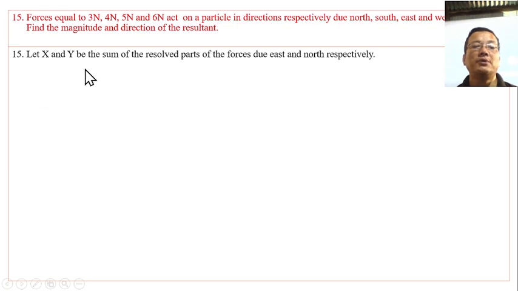Let X and Y be the sum of the resolved parts of the forces due east and north respectively.